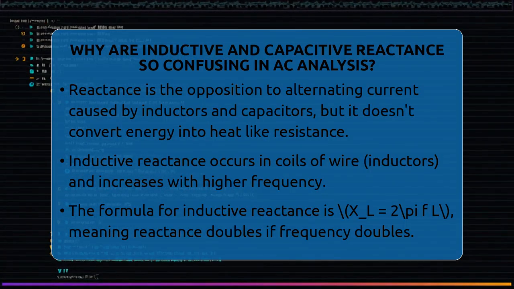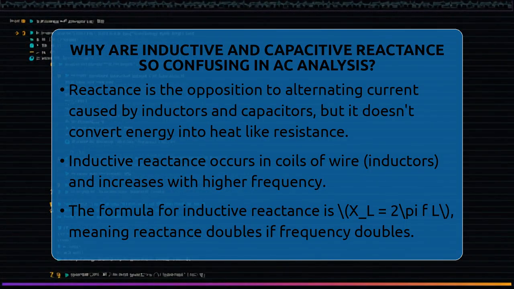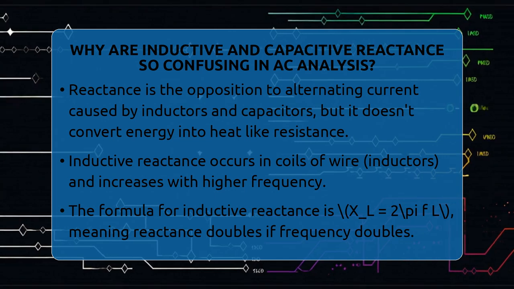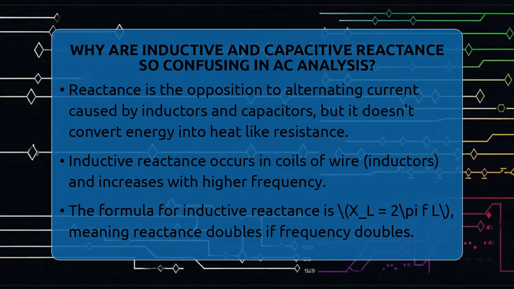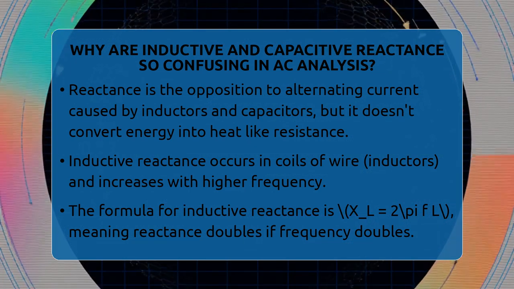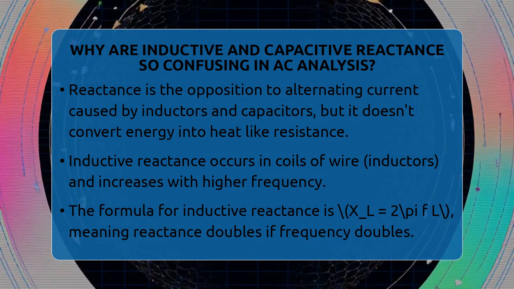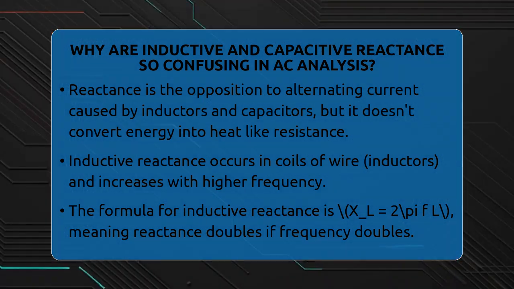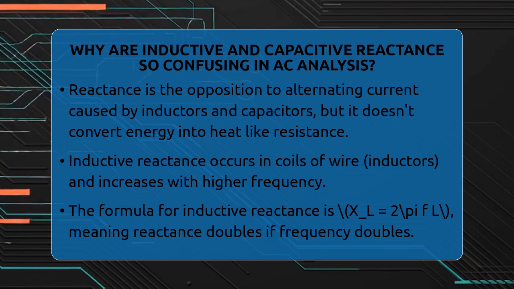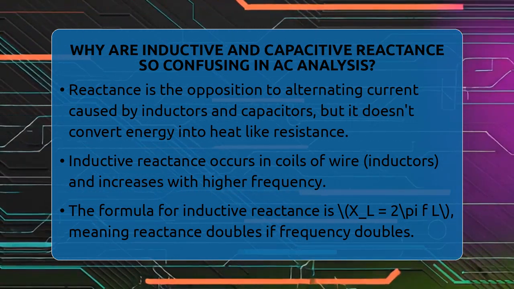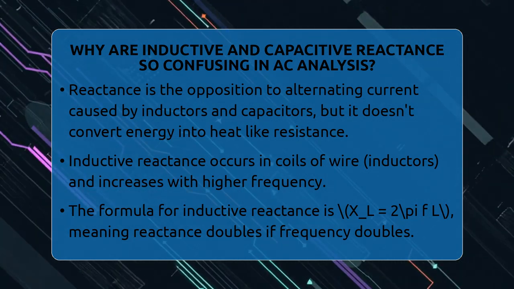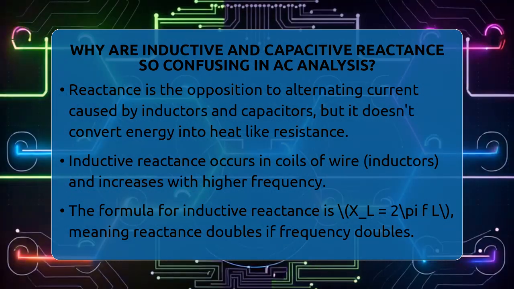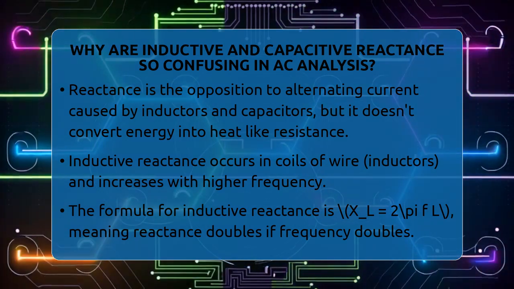Why are inductive and capacitive reactance so confusing in AC analysis? Imagine trying to understand two opposing forces that both influence how electrical currents behave in a circuit. That's what makes inductive and capacitive reactance tricky to grasp in AC analysis. They seem similar because they both oppose current flow, but their behaviors are quite different. To really get it, let's break down what reactance is.